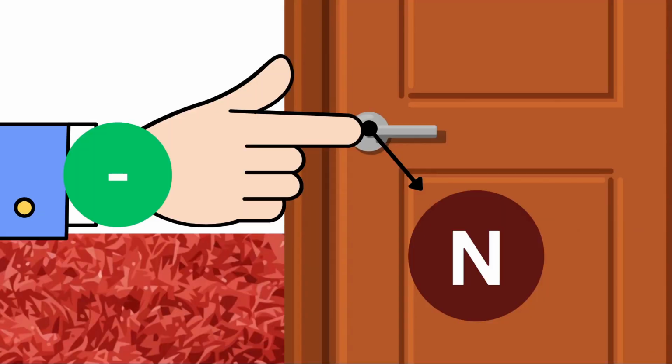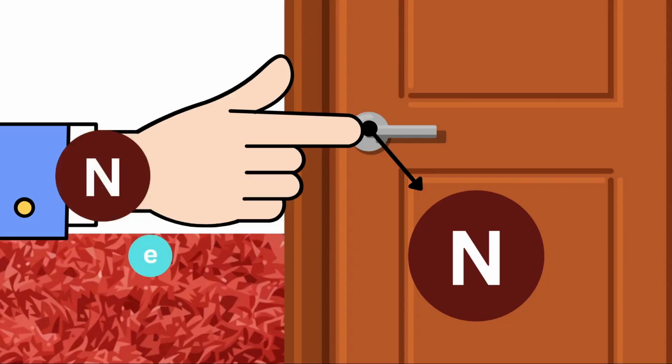So, what if the human touches this doorknob? Now the human body is negatively charged and the doorknob is in a neutral state. Compared to the human body, the doorknob is made of metal. Metals have more valence shell space to accept electrons. So an extra electron from the human body is attracted to the doorknob. As the negatively charged human body loses the extra electron, it again becomes neutral, and the electron travels to the doorknob.